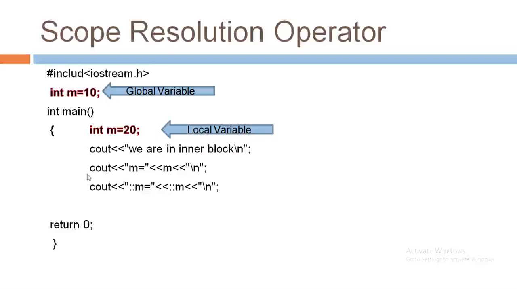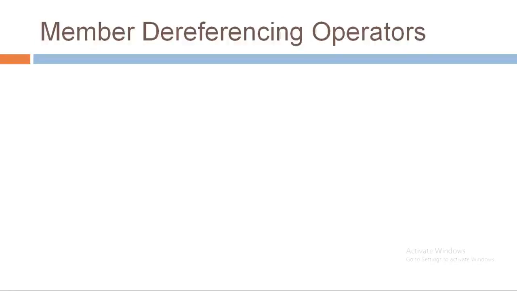So, if I am trying to display a value of m normally, then it will display 20. Now, in next line, I have written value of m with scope resolution operator. That means it will display the value of global version of variable m, that is 10. So, the output will be 10, 20 and 10. So, this is all about scope resolution operators.